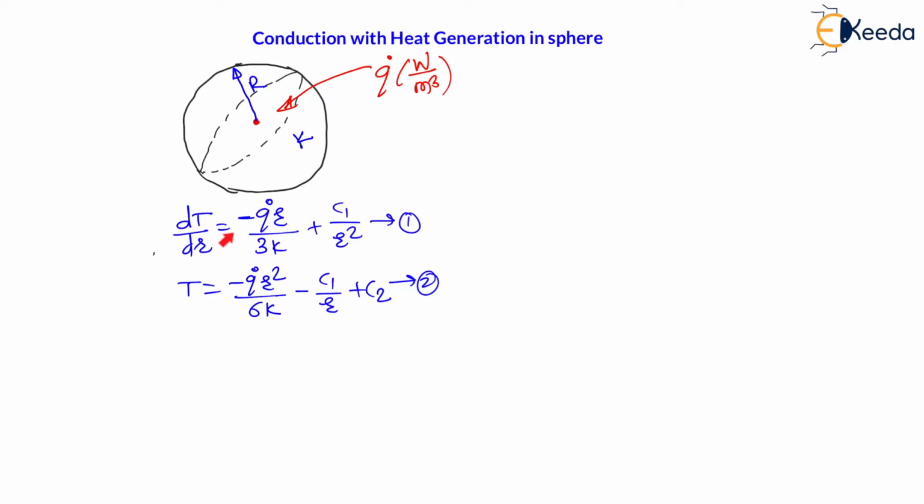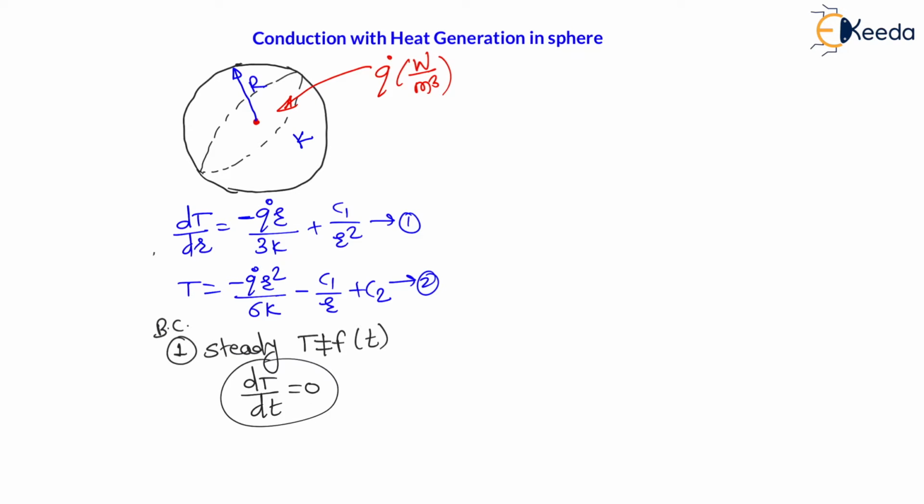Now, here we have written the two expressions, that is the temperature gradient and the temperature profile equation. Now, let us find the boundary conditions first. The very first boundary condition is this: here we have assumed steady state condition, steady state conduction. That means the temperature is not a function of time. That means we can say the change in temperature with respect to time will be equal to 0. There is no change in temperature with respect to time.